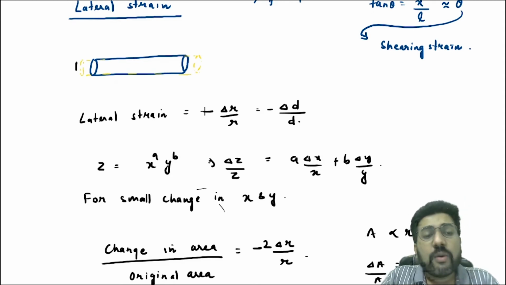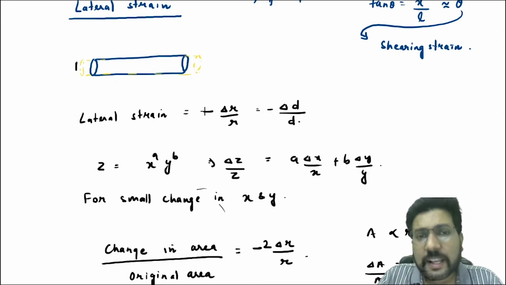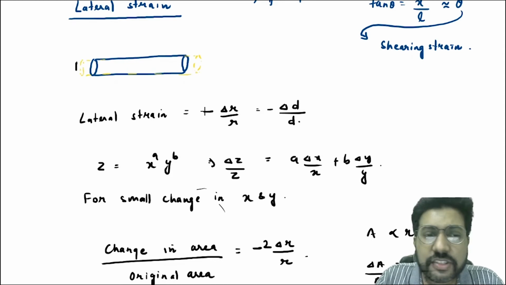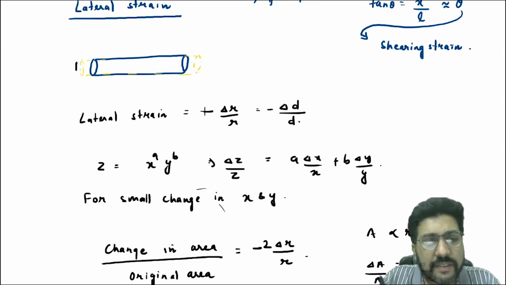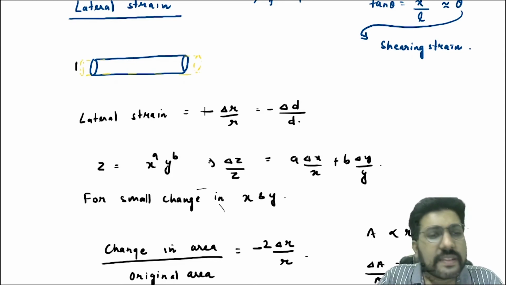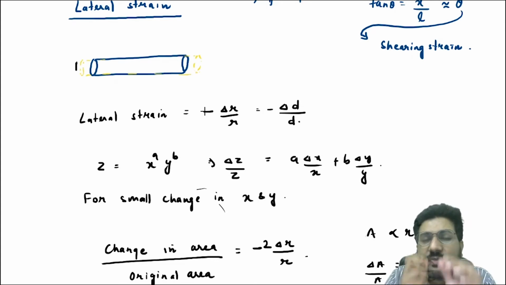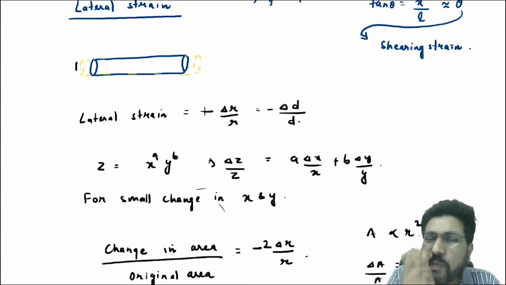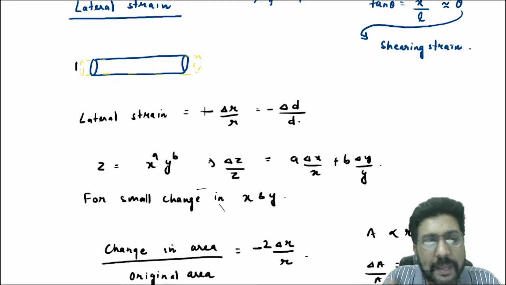Okay, now there is one important mathematical expression that we will be needing in this chapter, and that is very simple, and we have already discussed this before. Suppose there is a function like z is equal to x power a, y power b, and you are changing this value of x by a small amount, delta x, and you are changing this value of y by a small amount, suppose delta y.